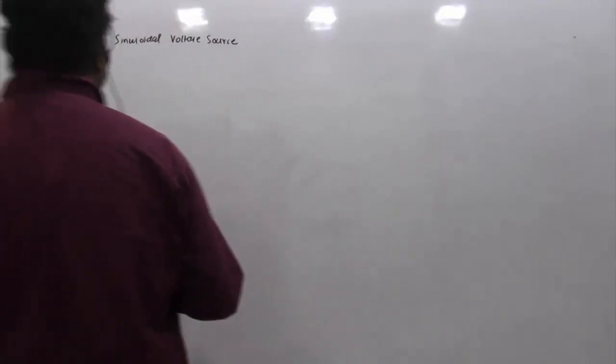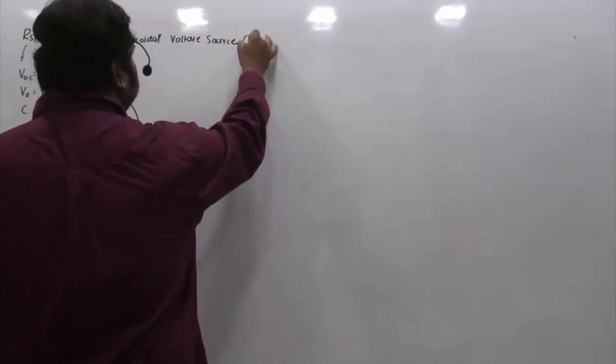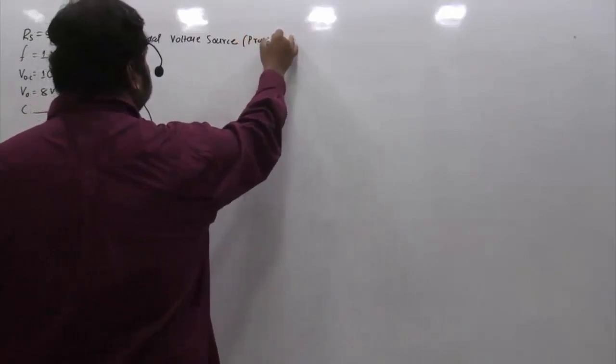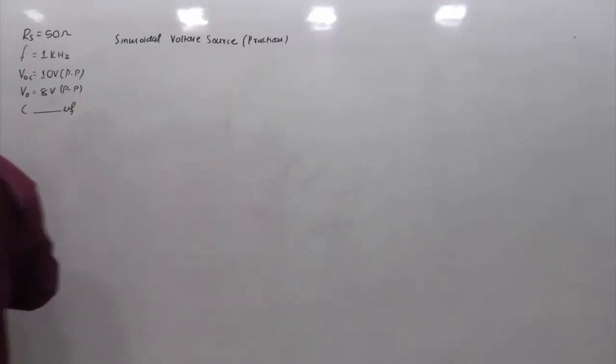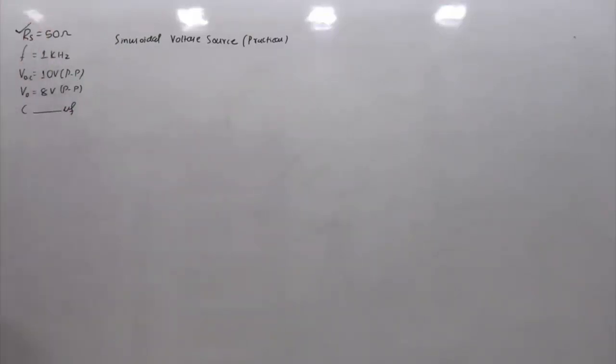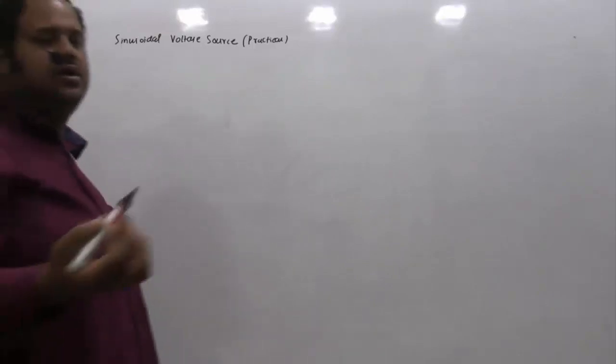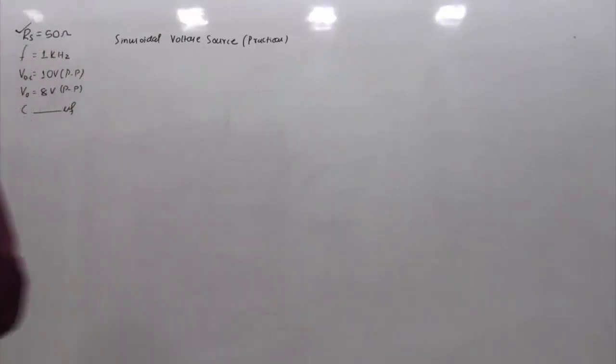What other thing should we say about this? This is a practical voltage source. How can you say it is a practical voltage source? Because they are telling that the internal or source resistance is 50 ohm. In the ideal case, the source resistance is 0. So if the source resistance is non-zero, then definitely this is a practical voltage source.